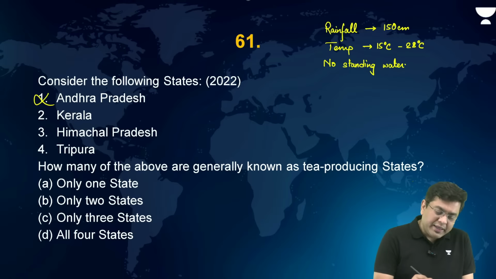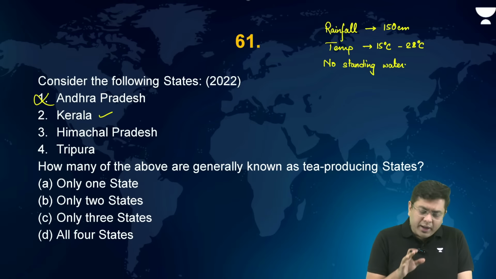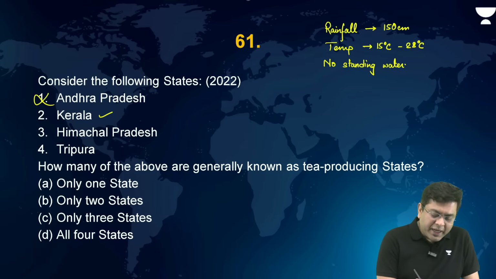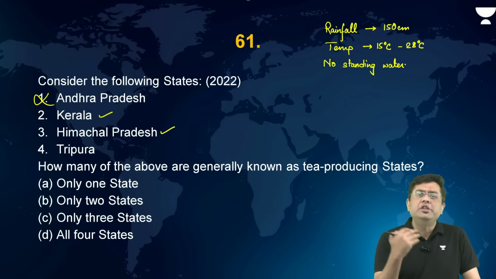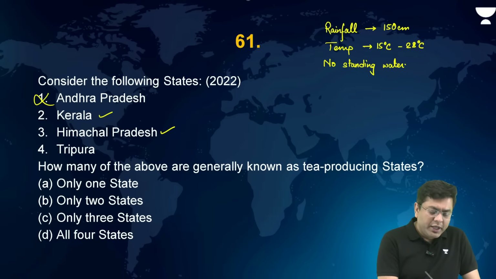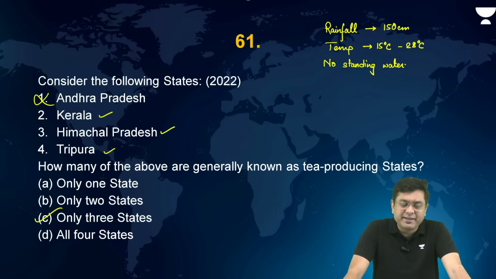Kerala, it is particularly the region around Idukki, the northeastern part of Kerala, around the region of Munnar, you will find the conditions for Nilgiri teas. That is the Nilgiri Biosphere Reserve. Himachal Pradesh, around the region of Palampur, and other areas of Himachal Pradesh, Tripura, and the portions of Northeast. So here, that is only 3 states. That will be the correct answer.